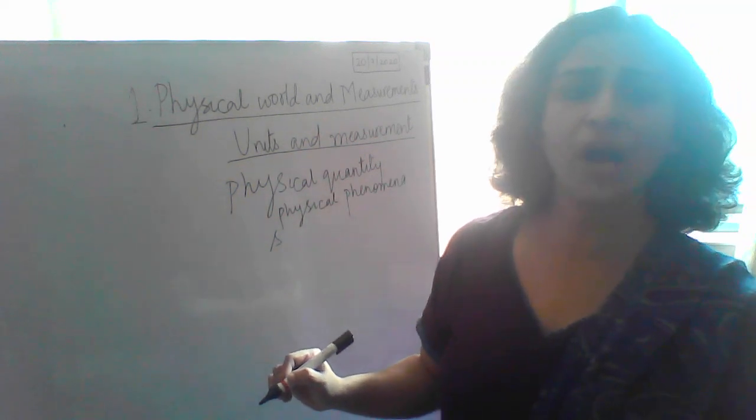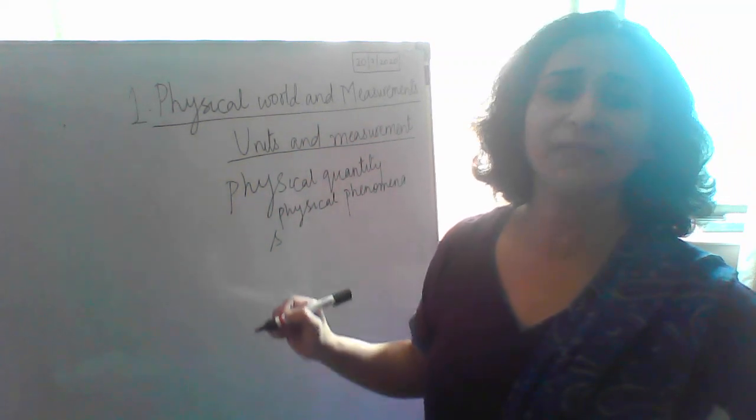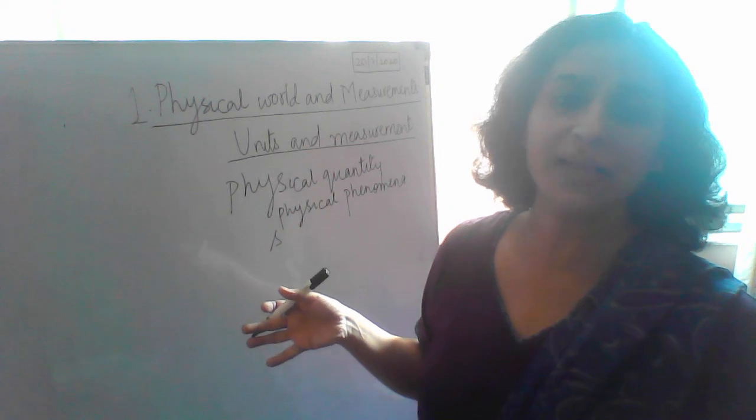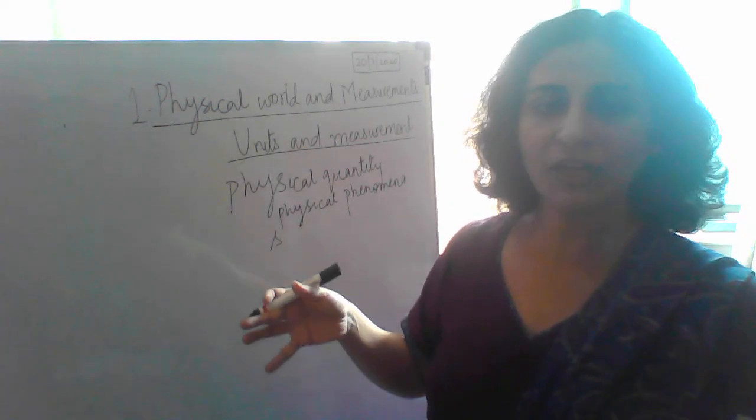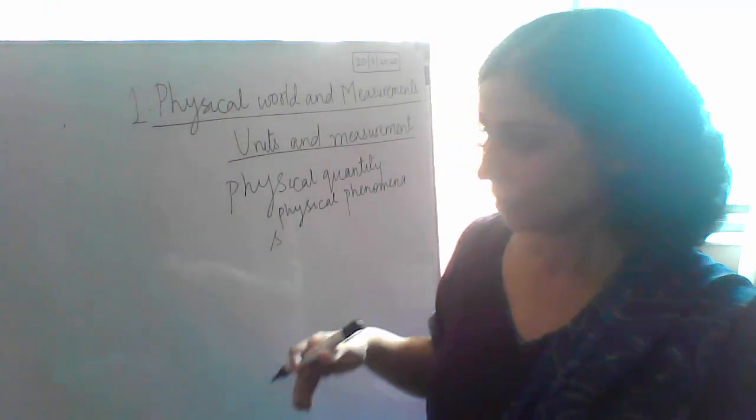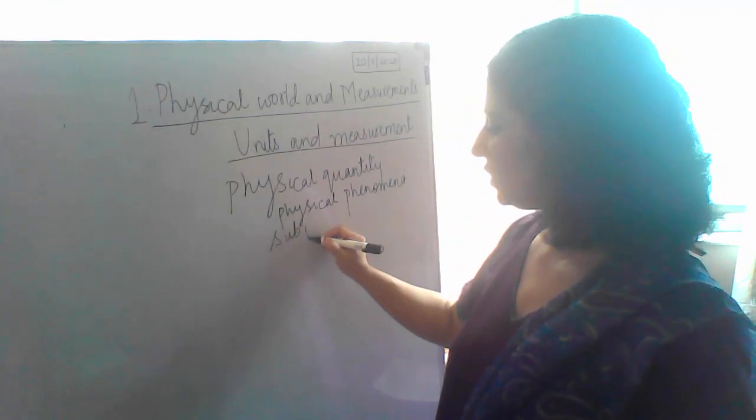Certain quantities you can't measure. Supposing somebody says somebody is feeling sad, you cannot measure sadness. But if I say that I spoke today's video for 10 minutes, I can measure time. So it is subjected to measurement.